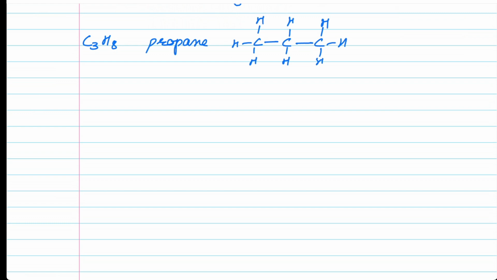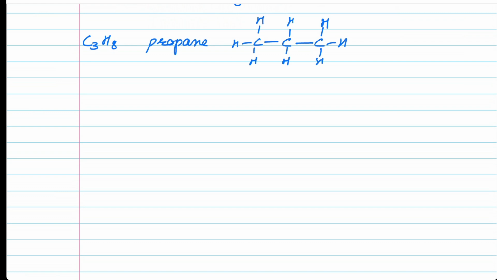Now moving on to the next compound. Here again we have C3H8. Now this particular compound is termed as propane. When we talk about the propane, of course, we can write it in this manner, 3 hydrogen, hydrogen, hydrogen, and so on. It's quite boring writing all these hydrogens. And we do understand that carbon has a valency of 4. If we get a compound of carbon in which the valency of carbon doesn't seem to be satisfied, we can actually put the required number of hydrogens so as the valency of carbon is satisfied.